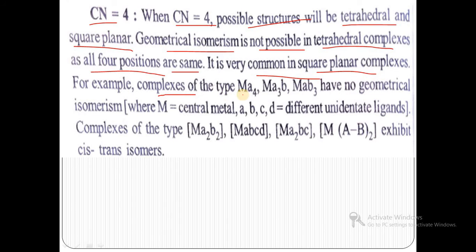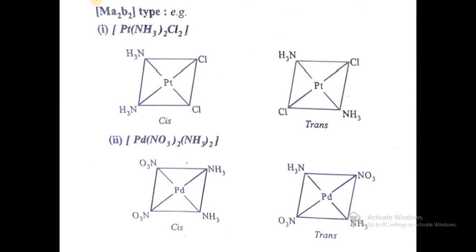For example, complexes of the type MA4 and MA3B, where A means a ligand and B also means a ligand. A3B and MAB3 have no geometrical isomerism, where M is the central metal and A, B, C, D are different unidentate monodentate ligands. Complexes of the type MA2B2, MABCD, MA2BC and MAB2 exhibit cis-trans isomerism. Then we will see some examples. First one is the MA2B2 type.